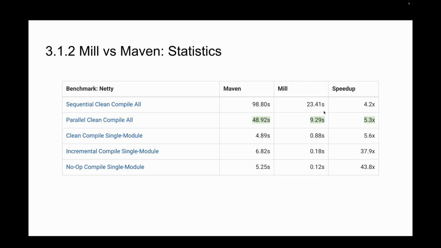Mill is able to be about 4 to 6 times faster than Maven, doing the same thing. So Mill still has overhead over javac, but significantly less overhead than the Maven project does. And we've done similar comparisons with Gradle, and Mill also is significantly faster than Gradle, maybe 3 to 4x rather than 4 to 6x. So again, compiling Java is not the only thing you do day to day in your work, but it just shows how much low-hanging fruit there is that Mill is able to become 4 to 6x faster than Maven without having to do any special techniques.